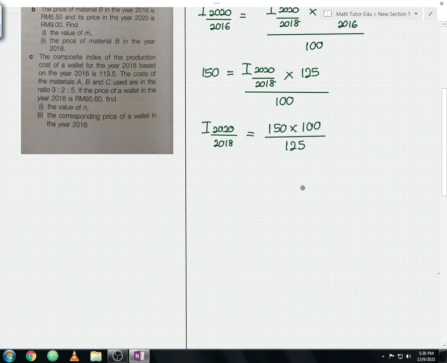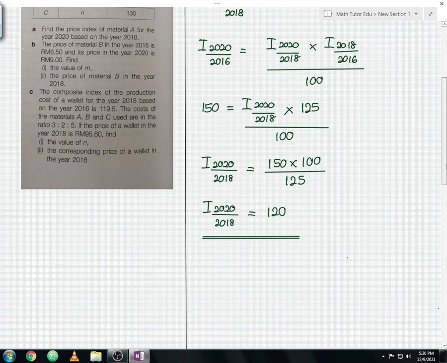Okay, so you calculate this, you should get your price index in the year 2020 based on the year 2018 is 120. Okay, so this is your answer for the question part A. So let me underline the solution.